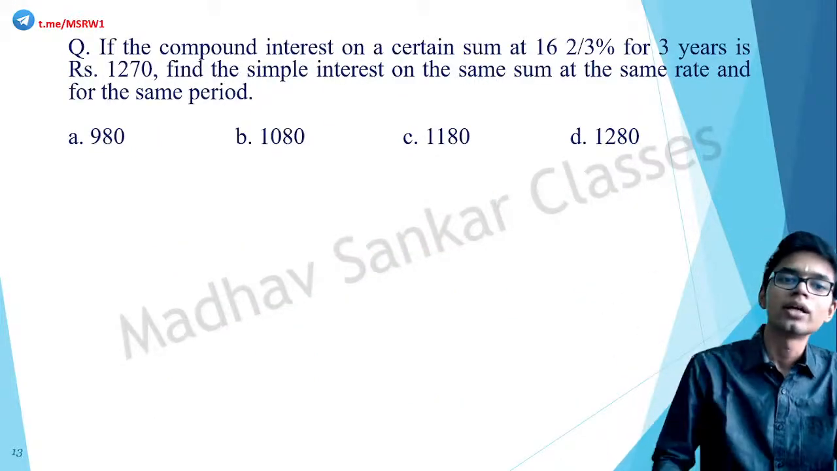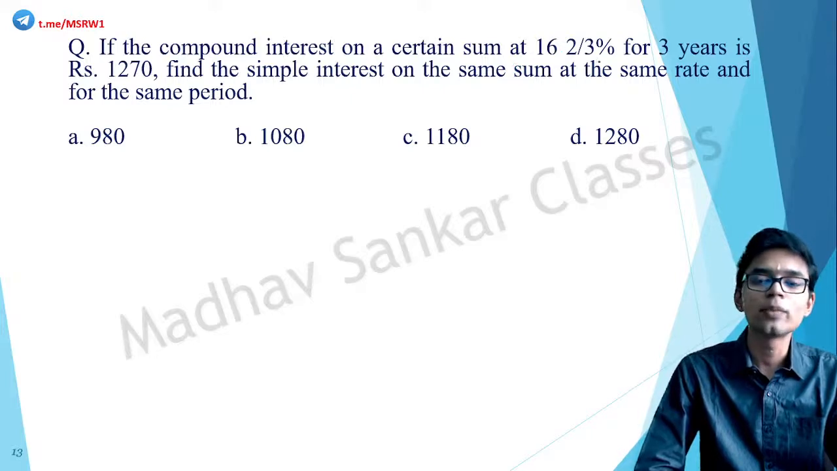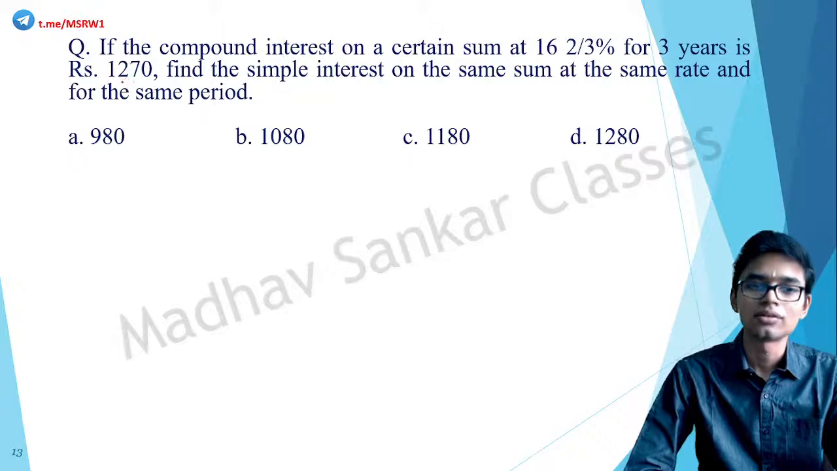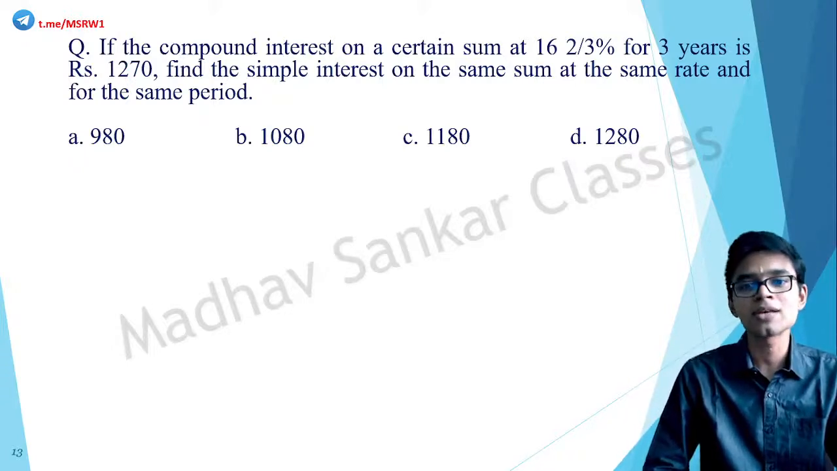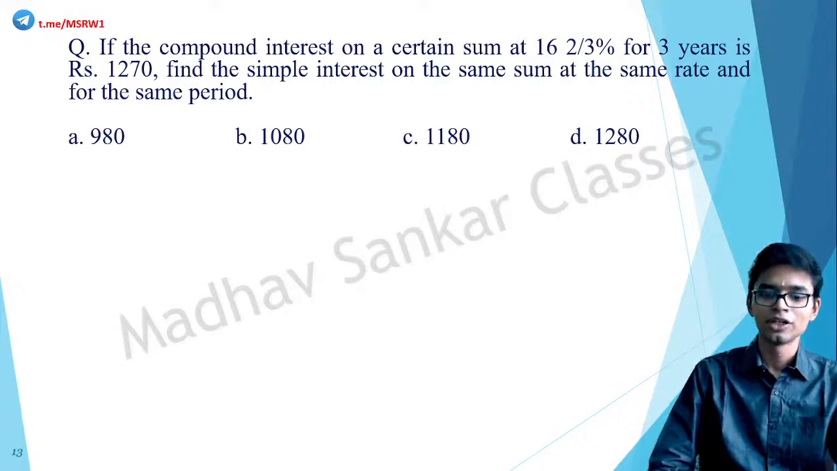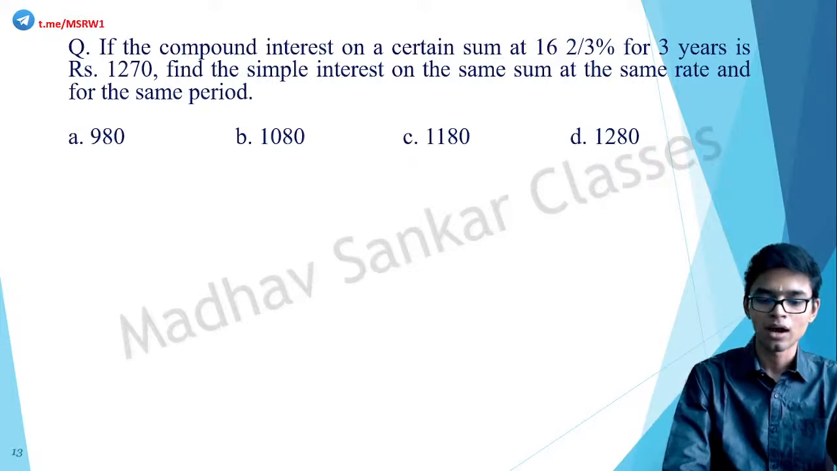Another one. If the compound interest on a certain sum at 16 and 2 by 3% for 3 years is 1,270. Find the simple interest on the same sum at the same rate for the same period. So compound interest is given. You are asked to find out the simple interest. How would you do this?